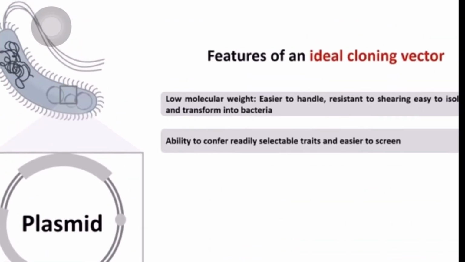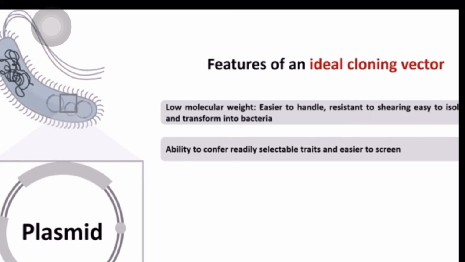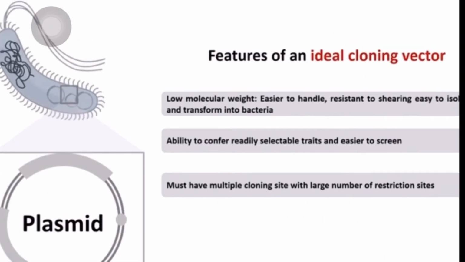The second very important feature is that it should have a selectable marker, which helps in identifying the transformant from the non-transformant. And you remember, students, a transformant plasmid means the plasmid has the alien DNA. Third, which is again a very important feature of a cloning vector, is that it should have a multiple cloning site with a large number of restriction sites.